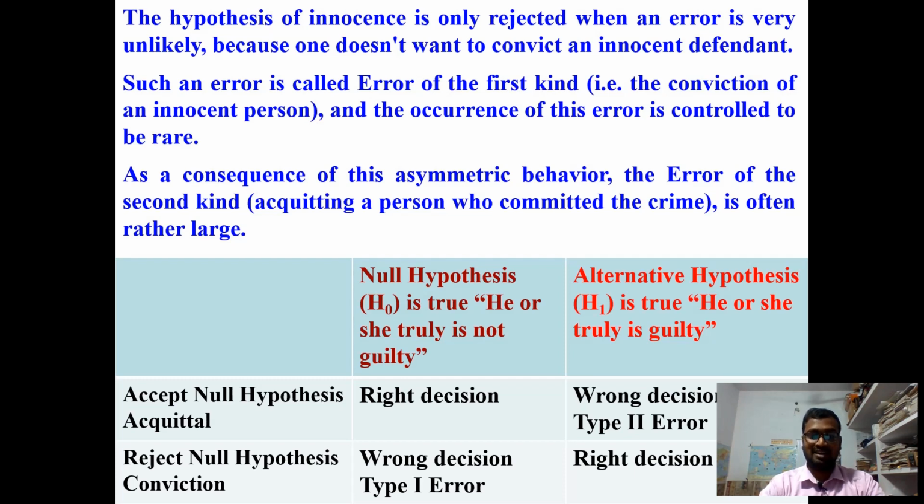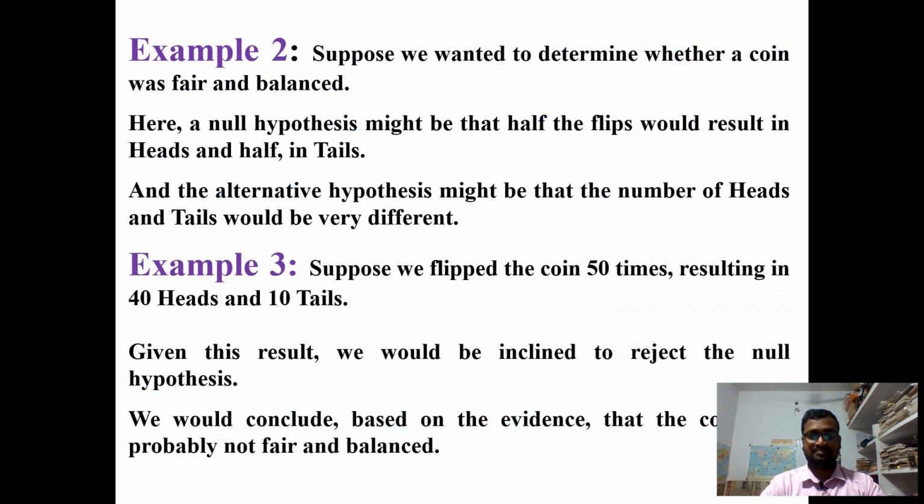If you reject the null hypothesis when he or she is truly not guilty, then it is a wrong decision, a type 1 error. But under the alternative hypothesis, rejecting should be the right decision.